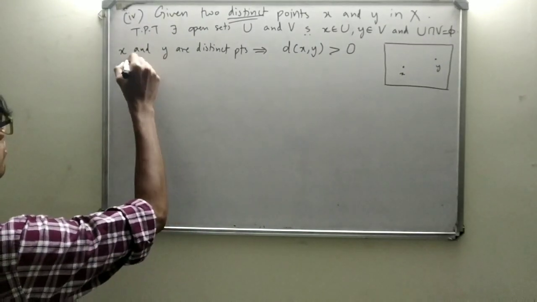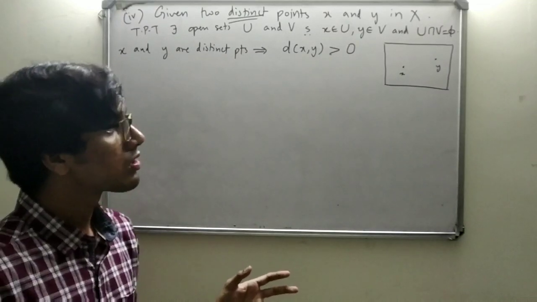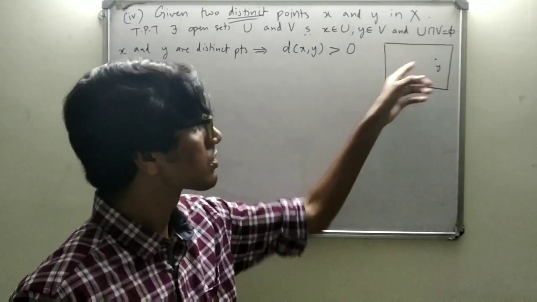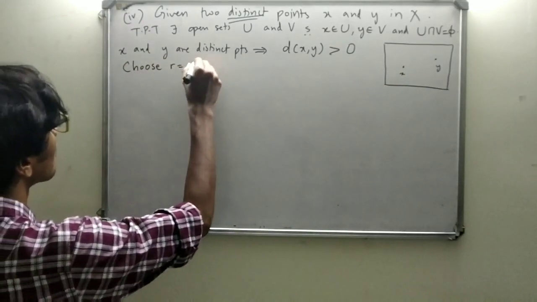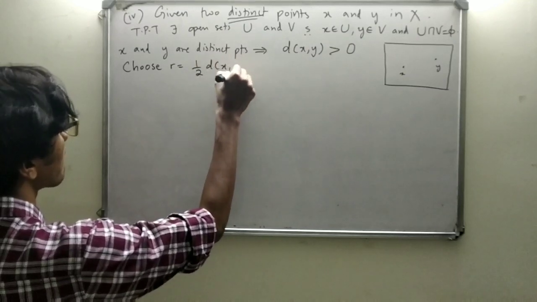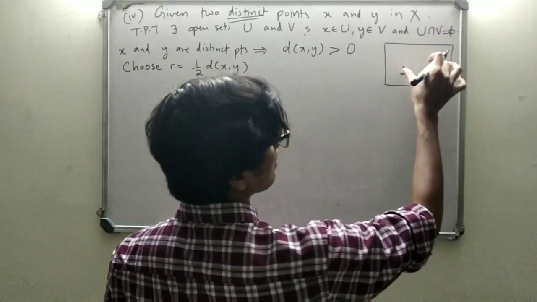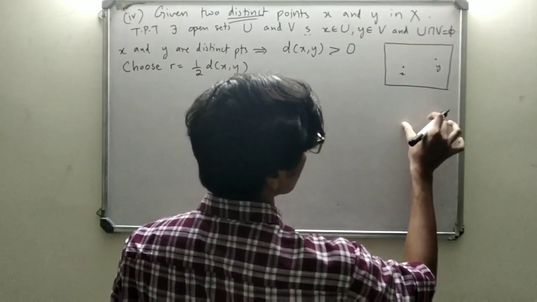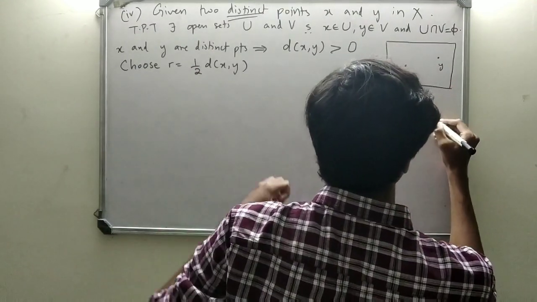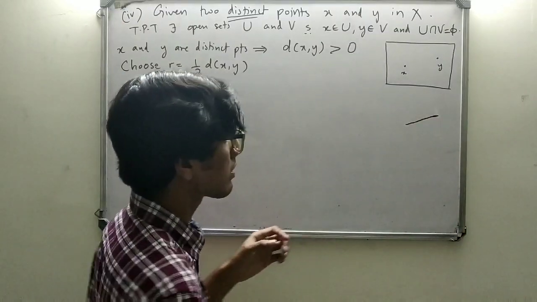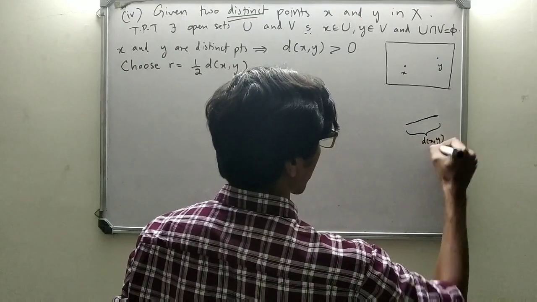Now, choose some value r, which is half of this distance. Choose r equals half of d of xy. Alright, so I'm just going to draw this distance over here. Right, this is approximately half of d of xy. So this is d of xy, this length d of xy.